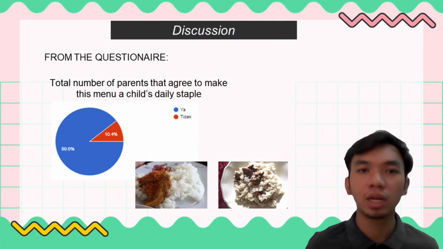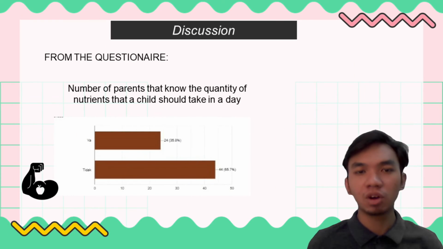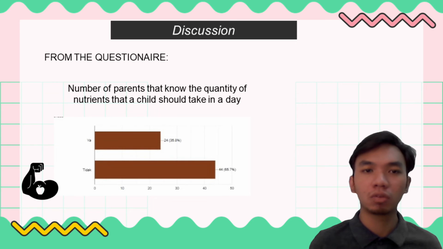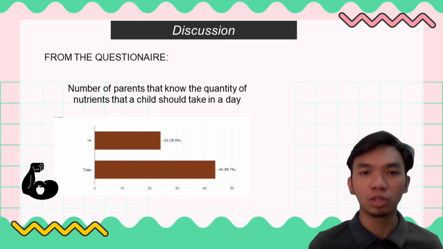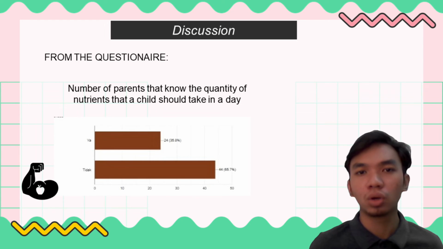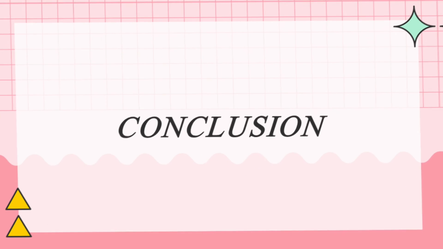From the questionnaire, the total number of parents that agreed to make this menu a child's daily staple is 89.6%, and the balance of 10.4% disagreed. The number of parents that know the quantity of nutrients that a child should take in a day is 24, and 44 parents do not know the quantity of nutrients that a child should take in a day.